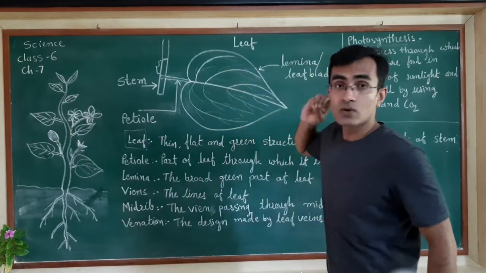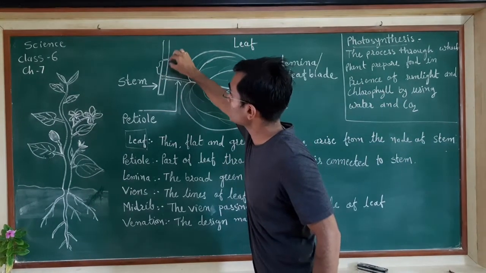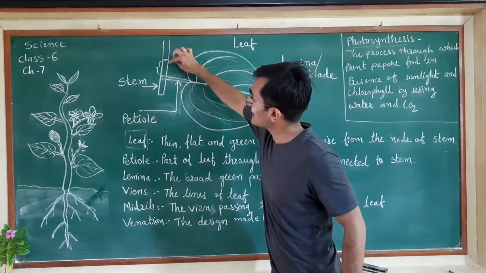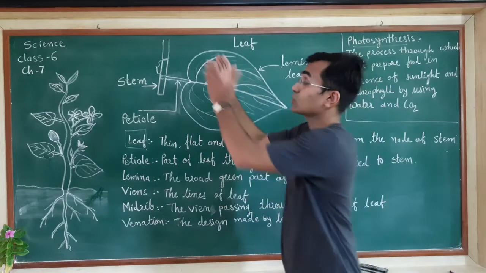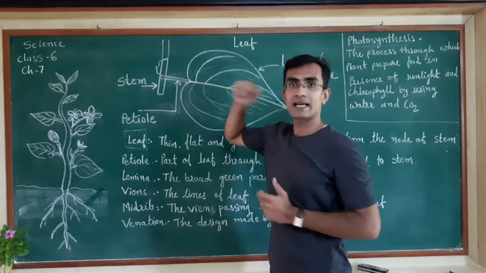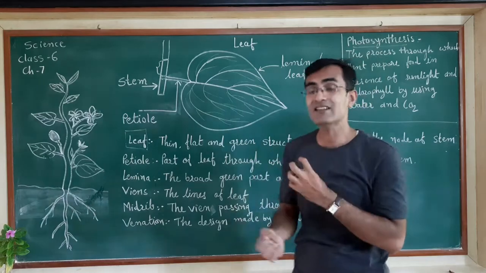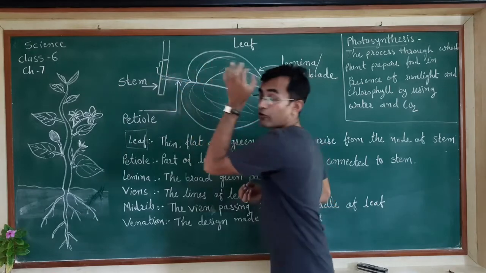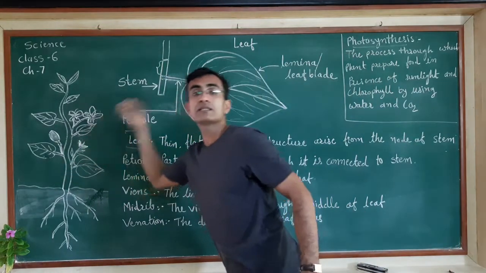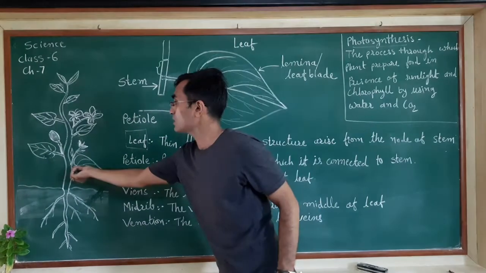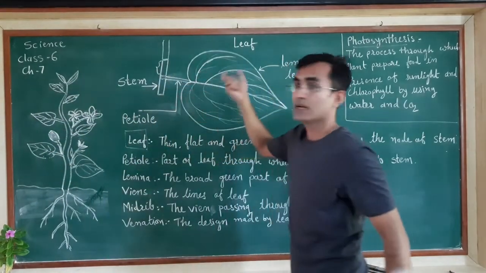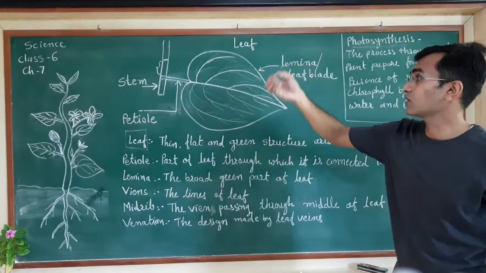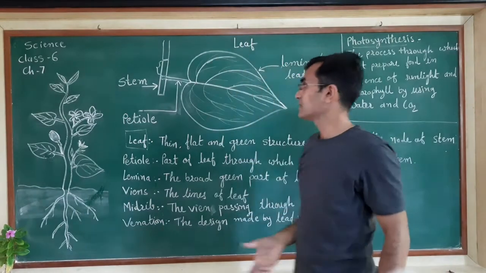So if you can observe these, there are the nodes present into the stem. So the distance between the two nodes, first and second, it is called the internode. So the stem has got nodes as well as the internodes, and whatever the thing that get arise from the stem is only from the nodes. Whatever the branch is get arise from the nodes, the leaf get arise from the nodes, the flowers get raised from the nodes. So nodes are the structure from where the leaf will get start, or will produce the leaf.